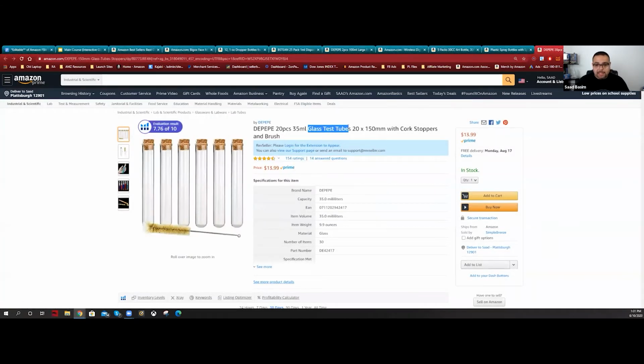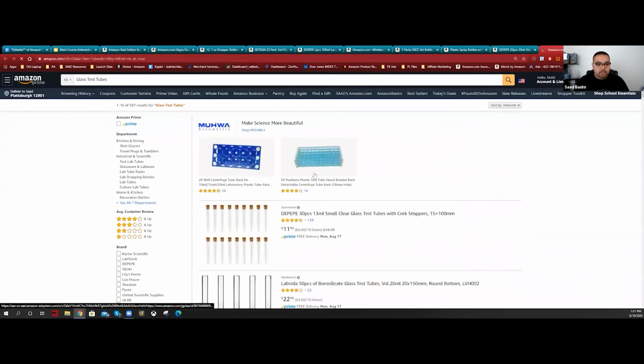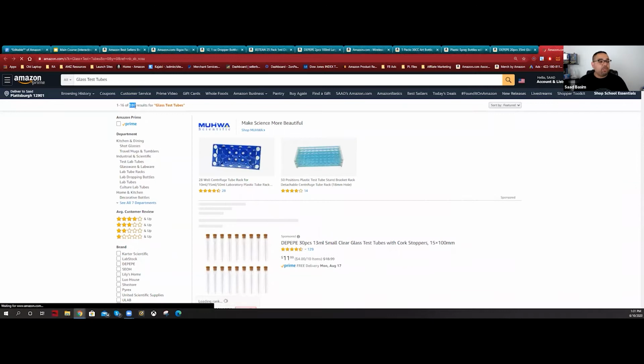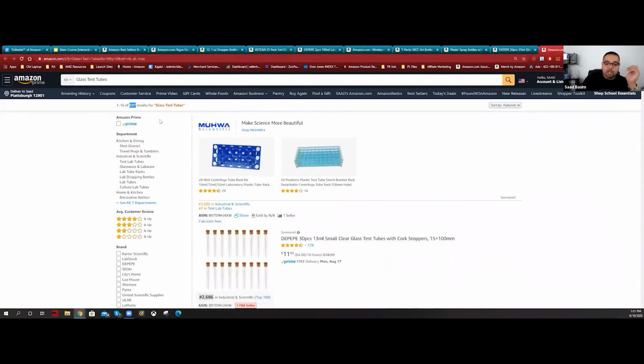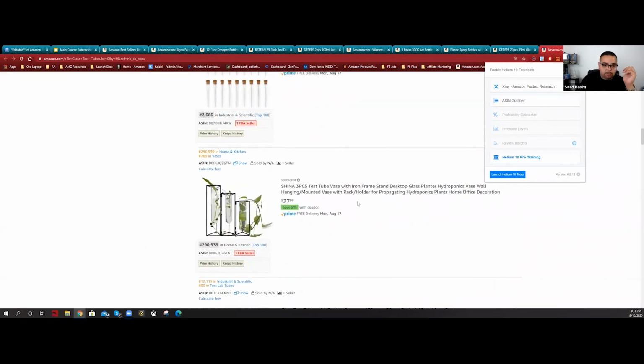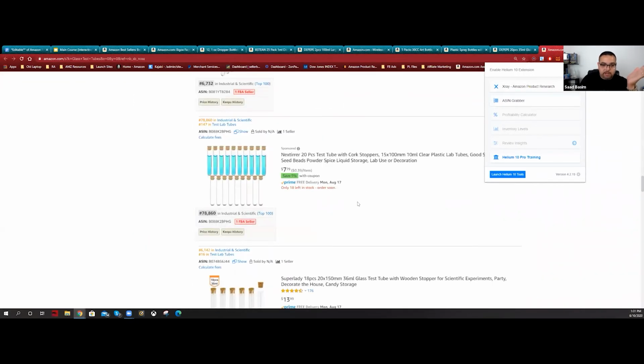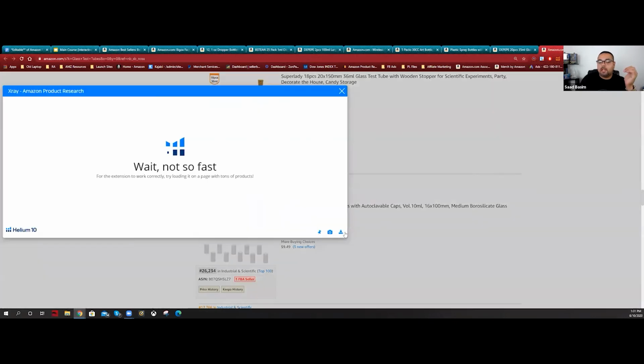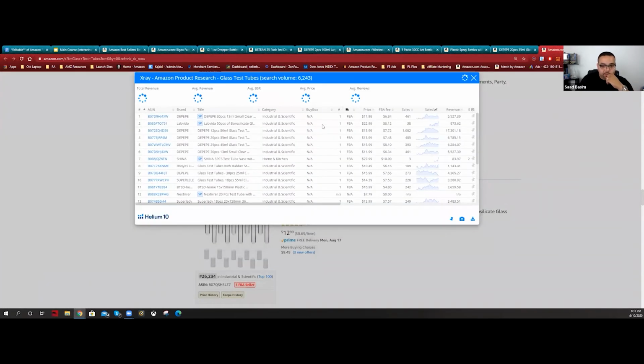So I'm going to go to glass test tubes, and I'm going to come here. I'm going to go to context menu search. Go here and let's see what, God help us. So we have 597, which is great, below 1,000, which is awesome. And now before we rank this, I just want to make sure all the pictures are the same. More than 70% are the same. Perfect. And let's see what we have here.